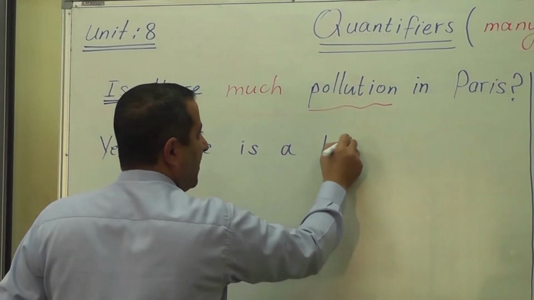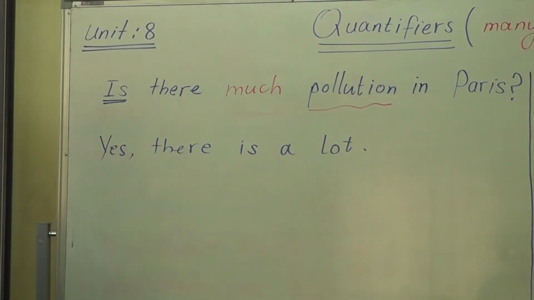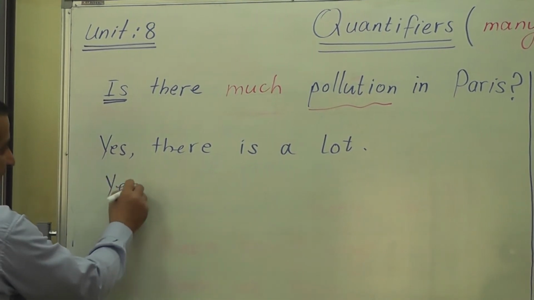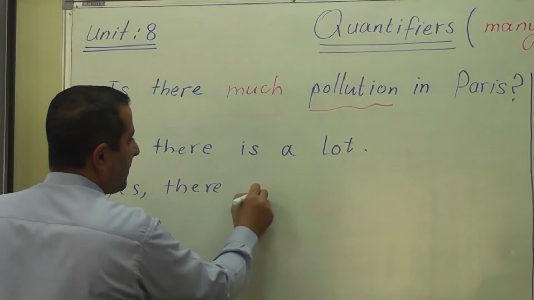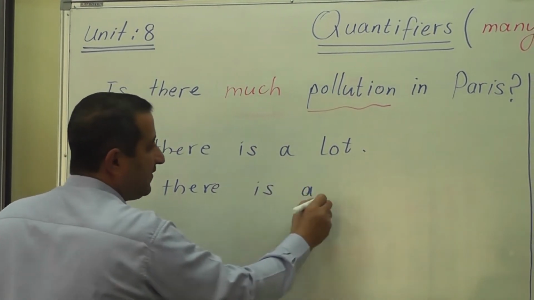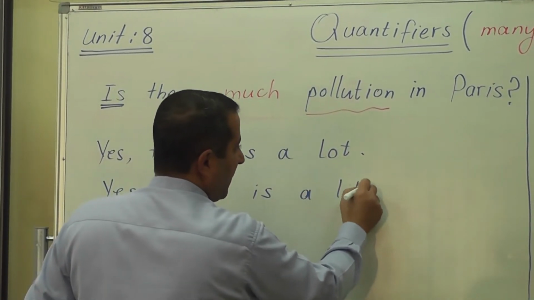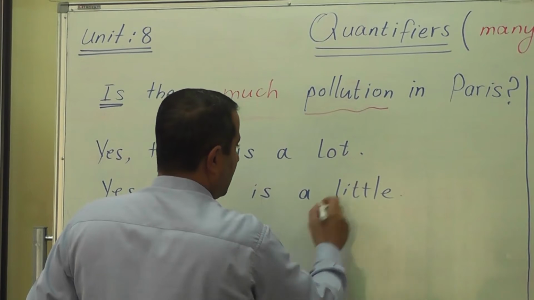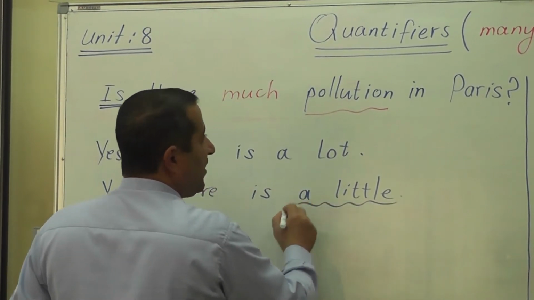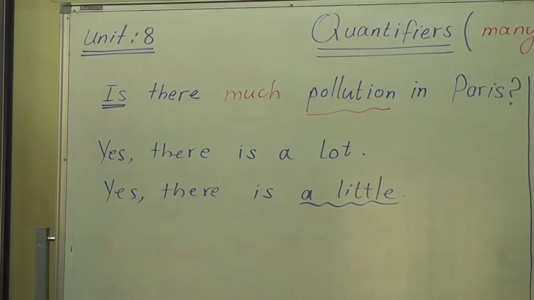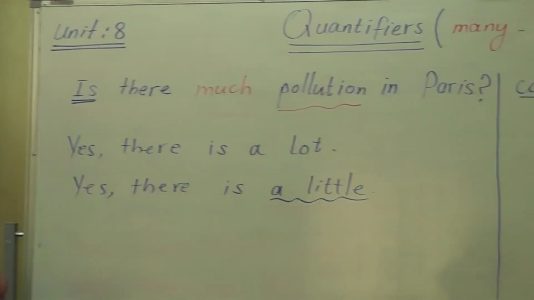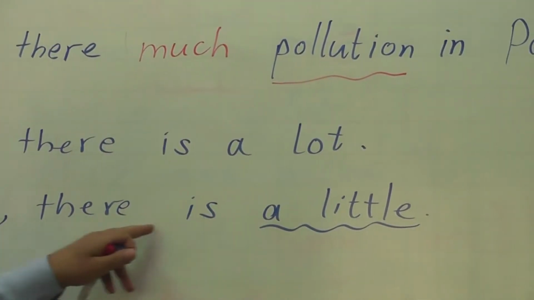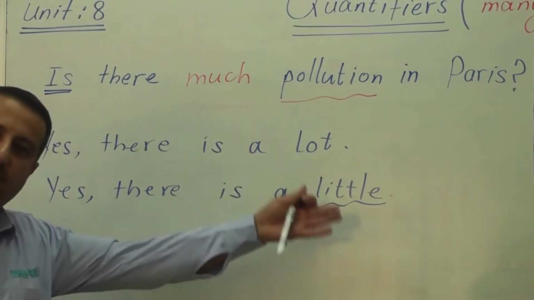There is a lot. Okay? Or we say, yes, there is a little. Little is used with uncountable nouns. It indicates a small amount of something or a small quantity of something. So we say, yes, there is a little pollution, of course.